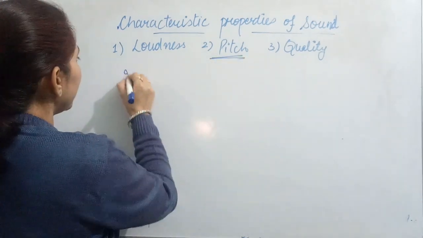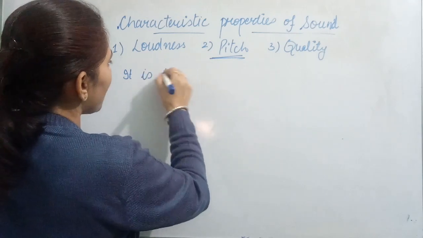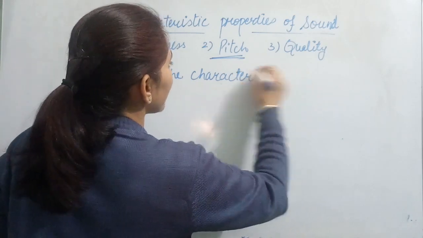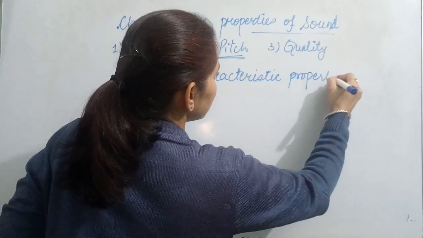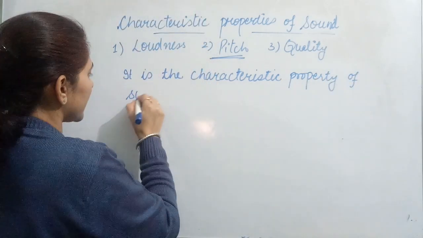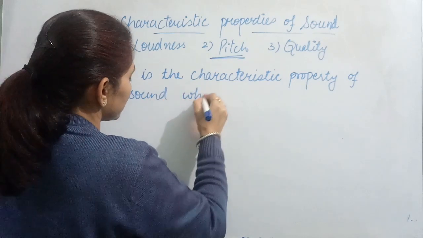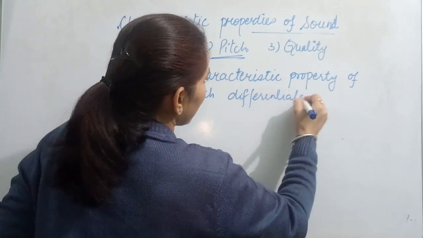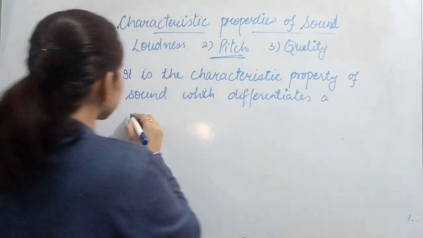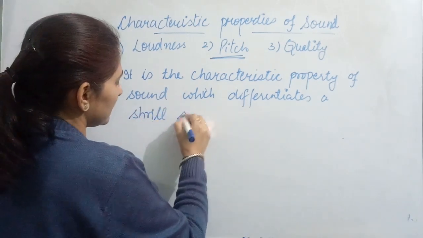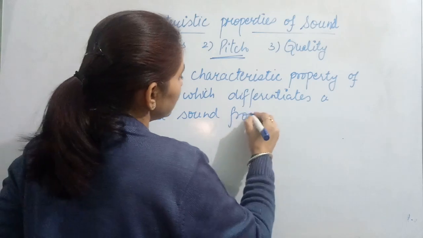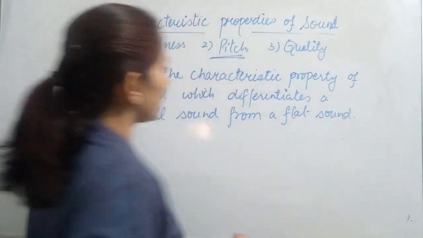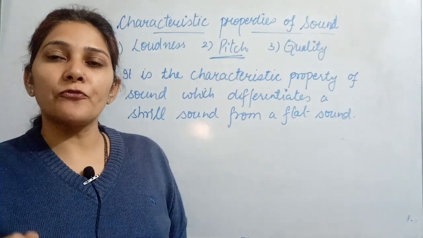Pitch is the characteristic property of sound which differentiates a shrill sound from a flat sound. This is the characteristic property of sound which differentiates a shrill sound from the flat sound.